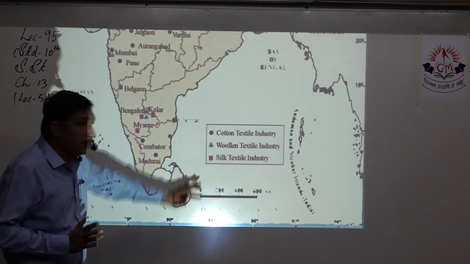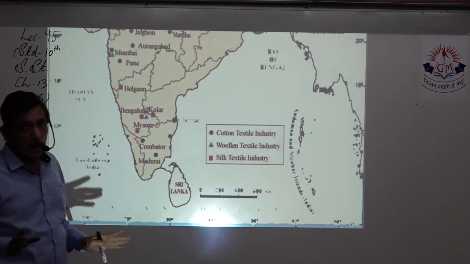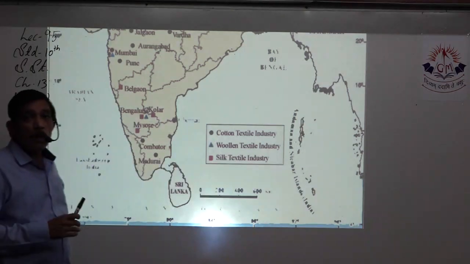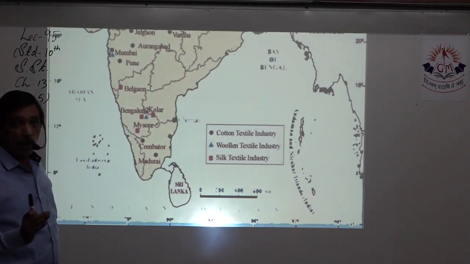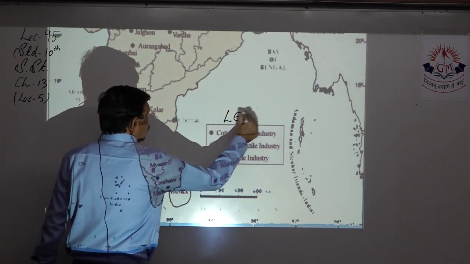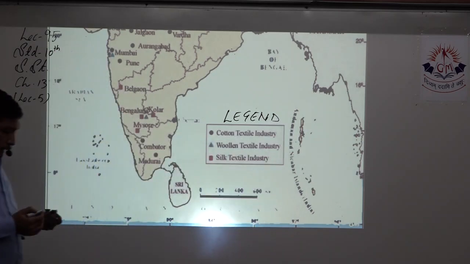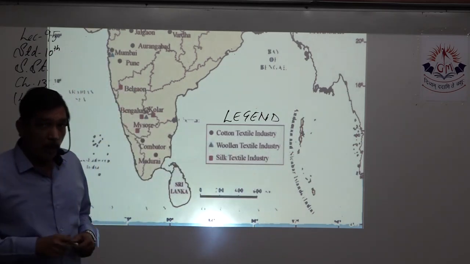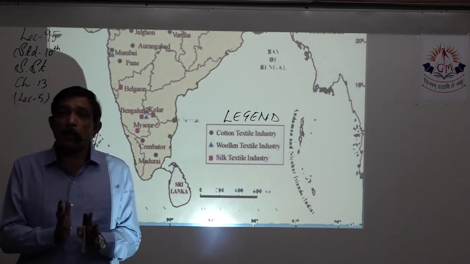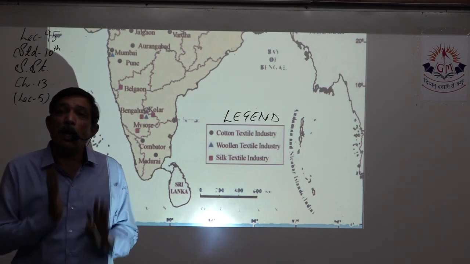There is lots of empty space over here. It is only water, and you don't have to mark anything here. So the legend has to be in the bottom right corner of the map, and on top, legend should be written. Now, the second important thing: you should always fix in mind what mark you are going to use for showing a particular marking on a map.